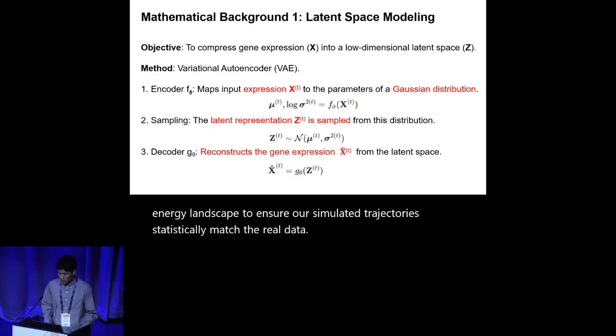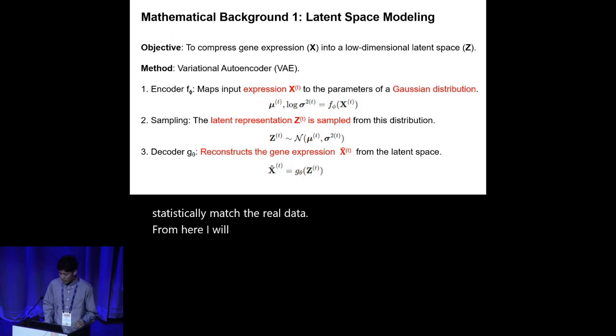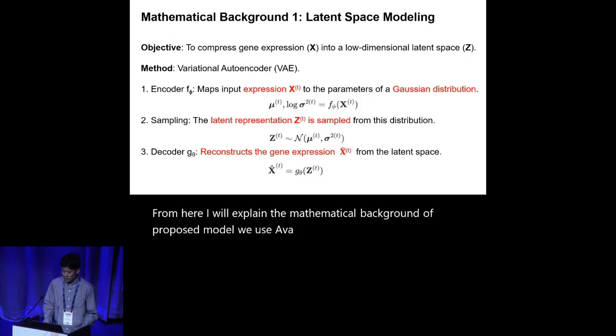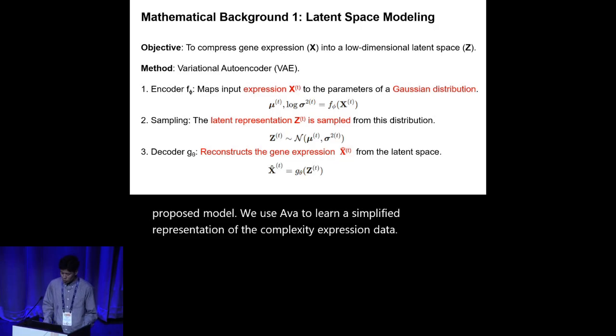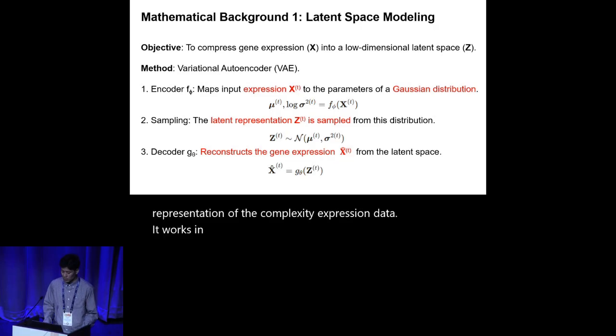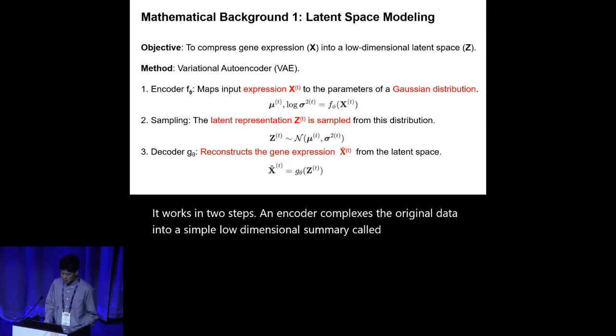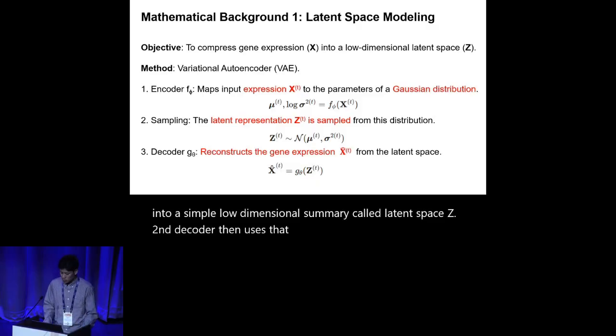From here, I will explain the mathematical background of the proposed model. We use a VAE to learn a simplified representation of the complex gene expression data. It works in two steps. An encoder compresses the original data into a simple low-dimensional summary called the latent space Z. Second, a decoder then uses that simple summary to reconstruct the original data x hat.